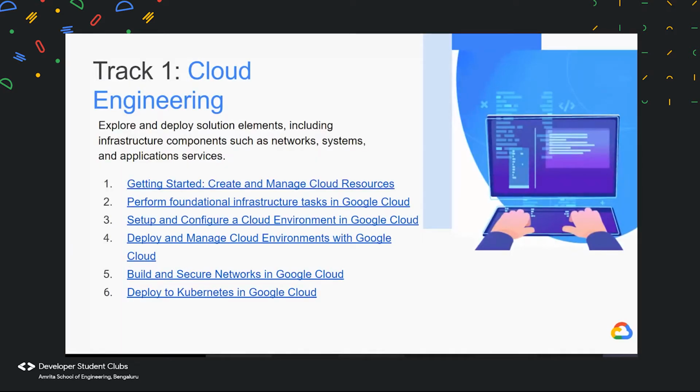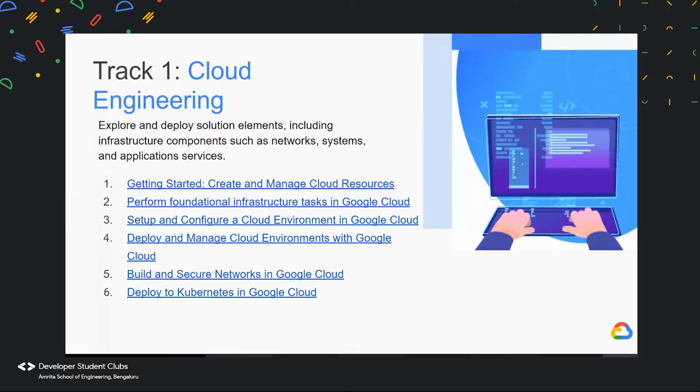So moving to the first track, which is cloud engineering. By completing the quests under this cloud engineering track, you will learn to explore and deploy solution elements, including infrastructure components such as networks, systems, and application services. We have a total of 6 quests under this track.